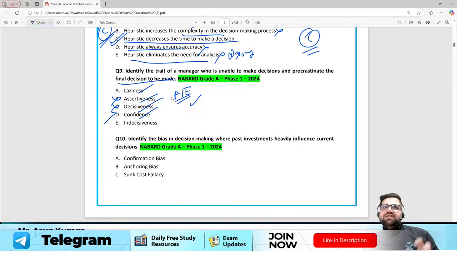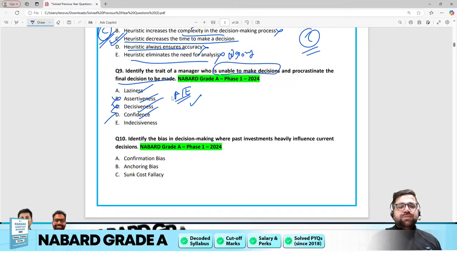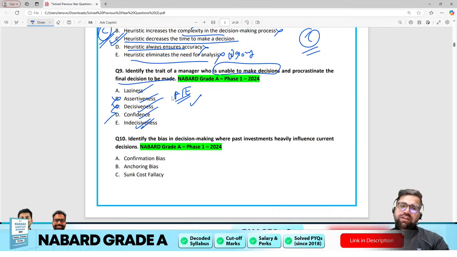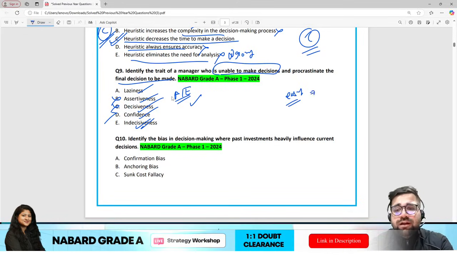See, lazy means that you are not able to do any work. Indecisiveness basically means that you are not able to make your decisions. So you try to postpone your decisions and you are unable to make them because you are indecisive. So the correct answer will be option number E. Again, according to me, it's an easy question. It's based on common logic itself.